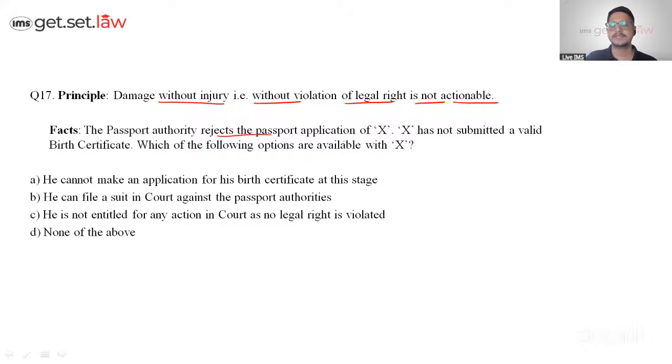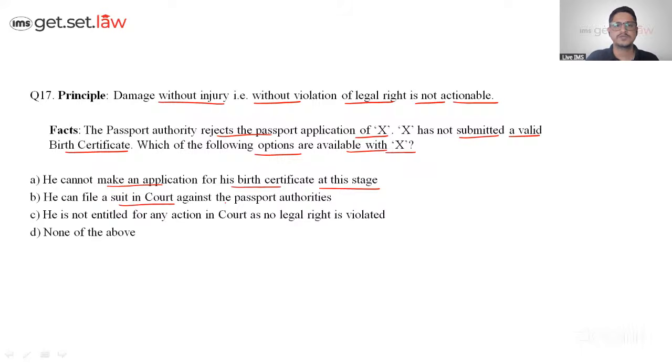Passport authority has rejected the passport application of X because X has not submitted a valid birth certificate. That's why they rejected it. Which of the following options are available with X? He cannot take an application for his birth certificate at this stage? That is a question mark. He can do it because that is a suggestion.